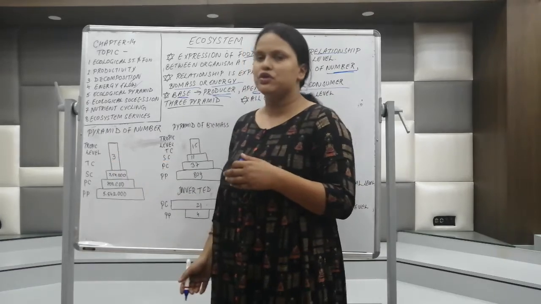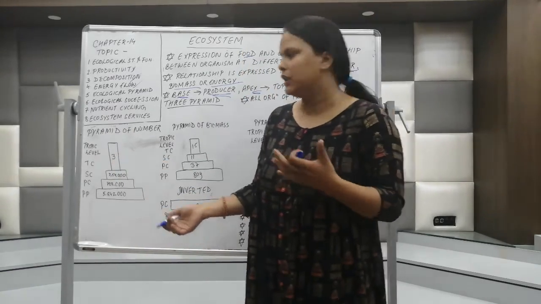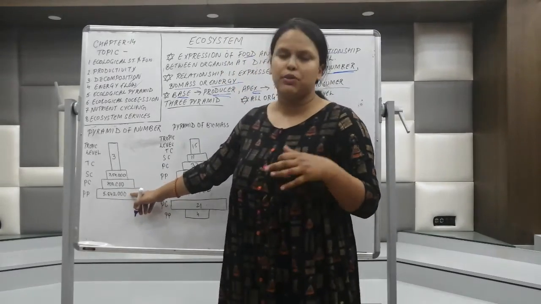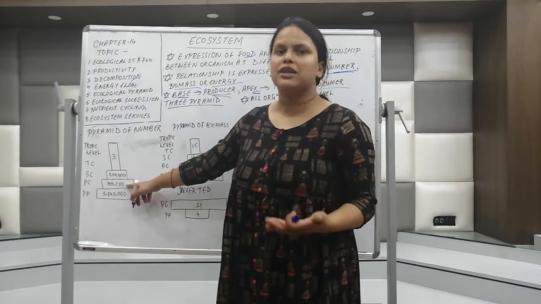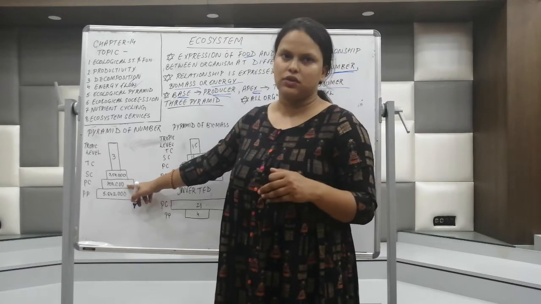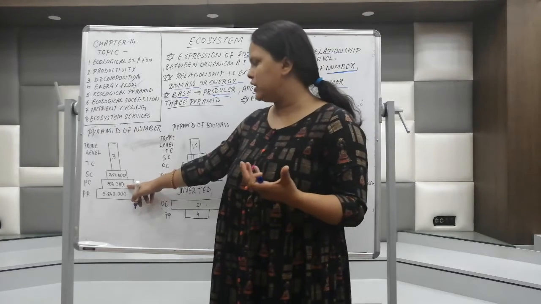So top consumer, if you see, only 3 are there. Let's try to understand this pyramid of number with an example. In a terrestrial ecosystem, let's suppose 50 lakh plants are there, which are eaten by 7 lakh primary herbivores or primary consumers. They could be deer or rabbit or anything.